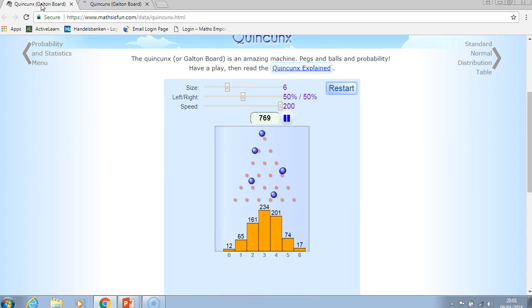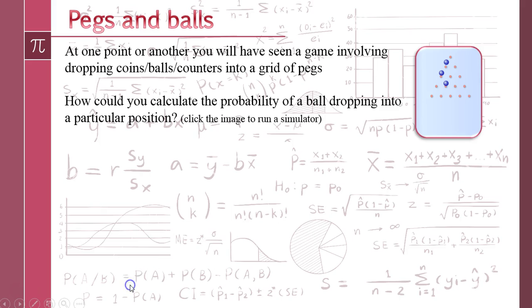Now, what we've got here is a simulation I've been running for quite a while now. So you can see the balls dropping into the system of pegs at the top, and it's just counting where each ball lands. And you can see straight away that most of the balls are dropping into the middle, and you've got a symmetry of how these balls are falling. What that means is it appears to be far more likely that these balls are dropping into the middle of the grid rather than to the outsides. And so what we're going to do is have a little look at why that happens, and then link that whole thing back to Pascal's triangle. So let's just jump back to the slideshow. Here we go.